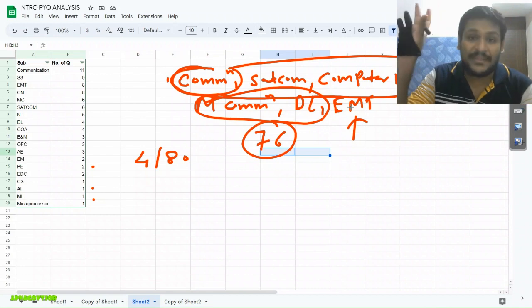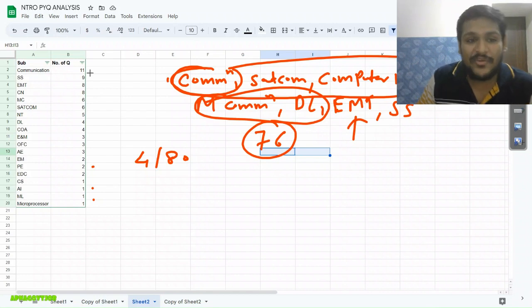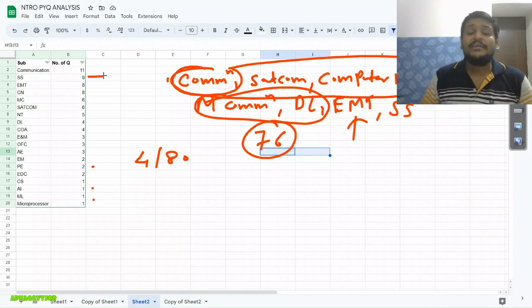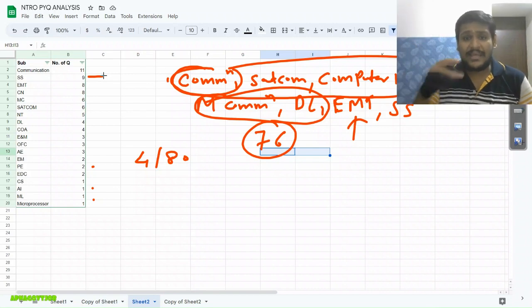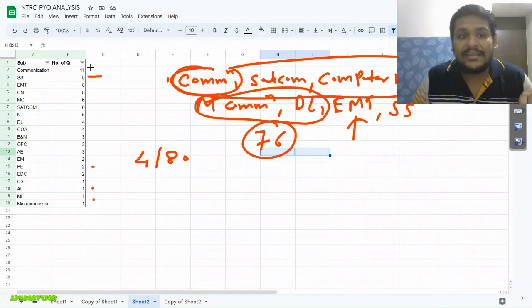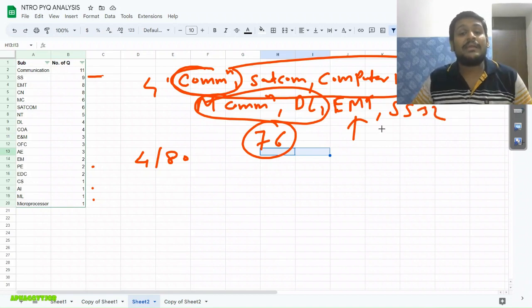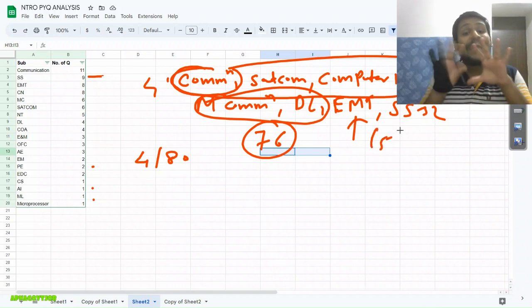We will add one more subject here, and surprisingly that is signals and systems, because you can see that from signals and systems they asked a total of 9 questions. It is not that they will do the same again, but you can expect 4 to 5 good questions from signals and systems also. It is not that they will again ask 11 questions from communication and 9 from signals. They will ask differently now. Maybe they ask only 4 questions from communication, or only 2. They can ask almost 11 or 15 questions from EMT, because variation is there.